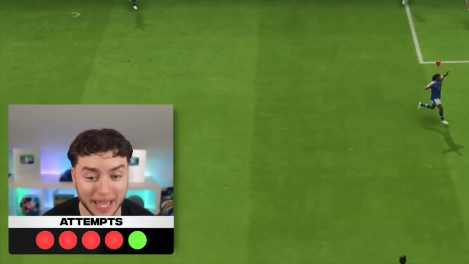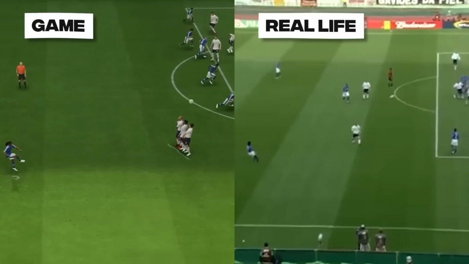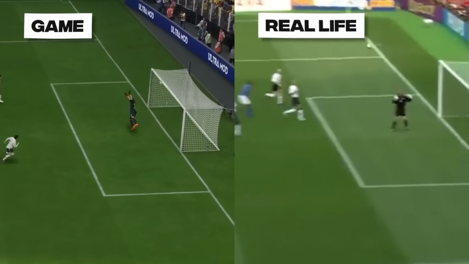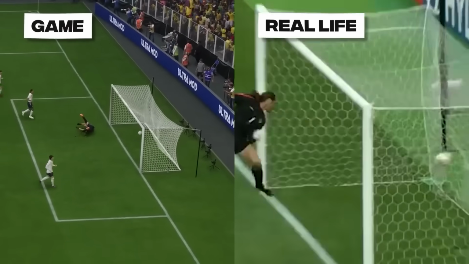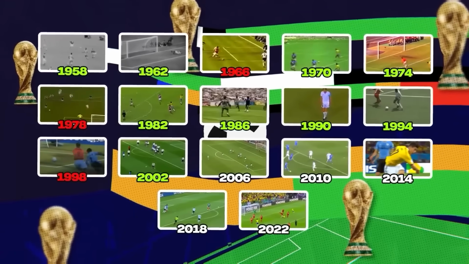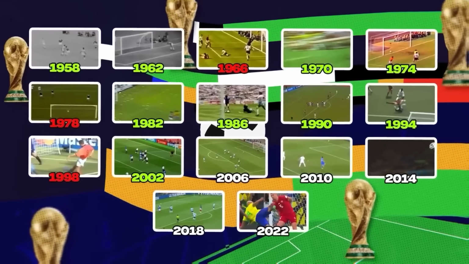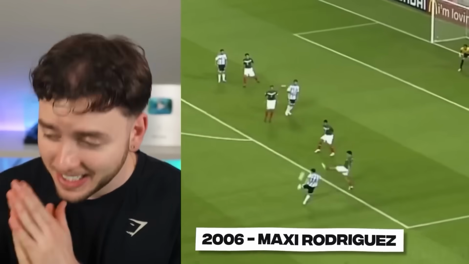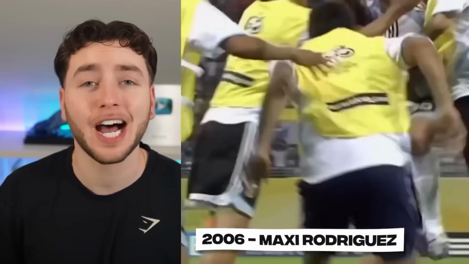I think that might be it. I actually think this might be incredible. Oh my god, it's so good. It's actually perfect. This might be the best recreation yet. With that goal smashed out the water, we're moving on to 2006, where Maxi Rodriguez takes the trophy for the most iconic goal.